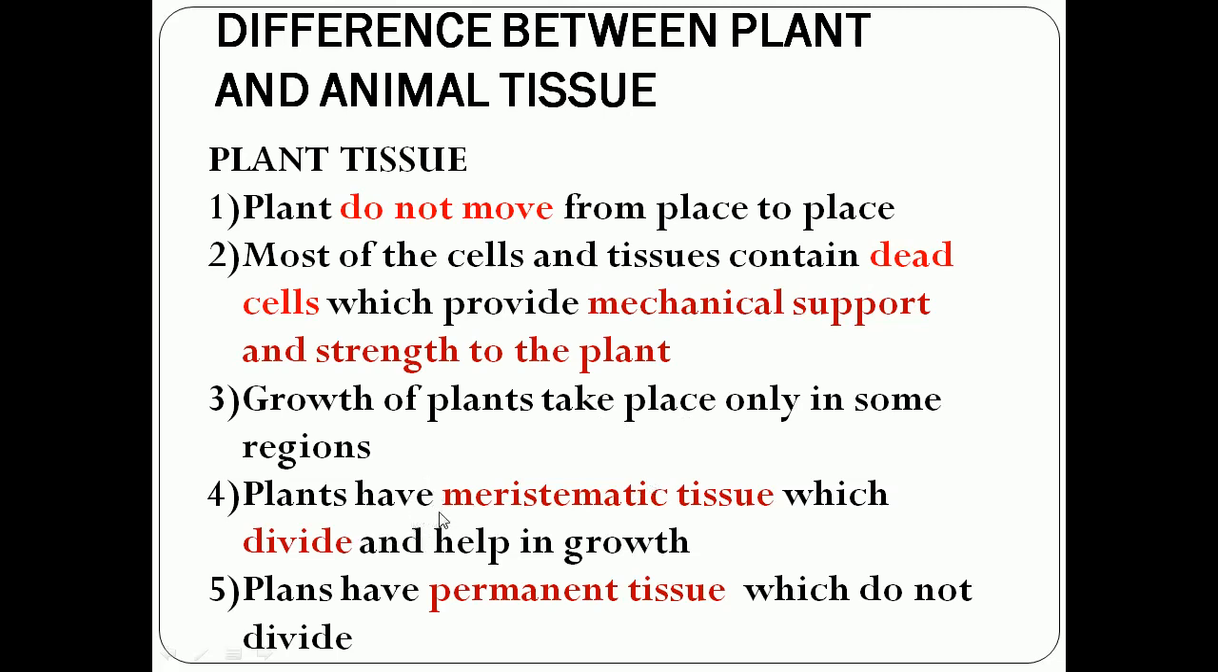Plants have mainly two types of tissues, meristematic tissue and permanent tissue. What are the two types of plant tissue? Meristematic tissue and permanent tissue. Meristematic tissue is called dividing tissue, which will divide and help in the growth of plants. Permanent tissue does not divide.